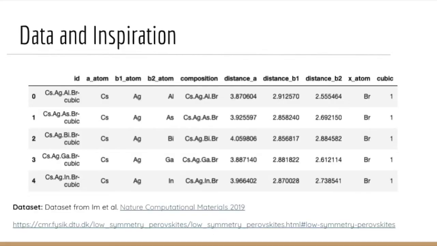They also performed statistical analysis on the selected features in order to identify design guidelines for the discovery of new lead-free perovskite alternatives. I've used the dataset from this paper in my project, and I attempted to replicate their research by creating a neural network to produce the best performing compounds.